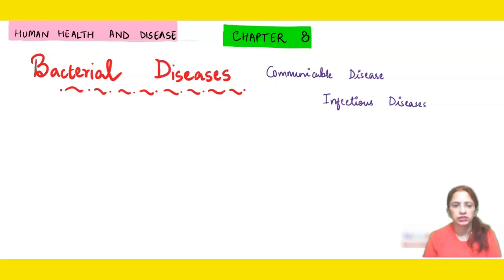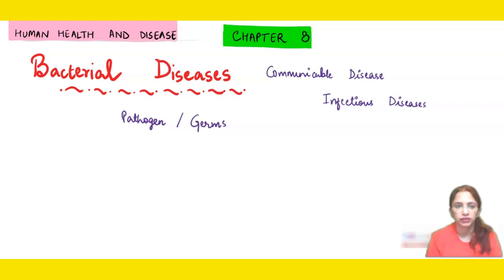So, bacterial diseases, of course, will be caused by bacteria. When any microbe causes a disease, we call it a pathogen. In junior classes, we use the term germs as well. Germ means all those pathogens that have the capacity to cause disease. Here, because we are discussing bacterial diseases, bacteria will be acting as a pathogen and it will invade our body for its nutrition and reproduction.